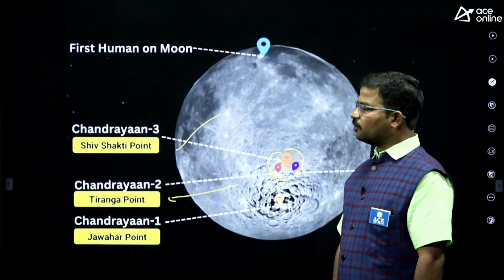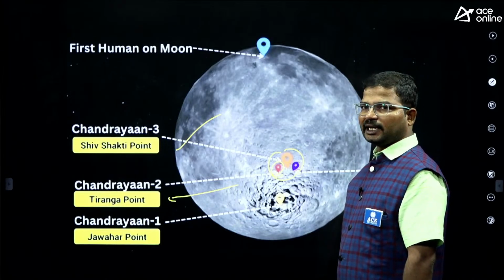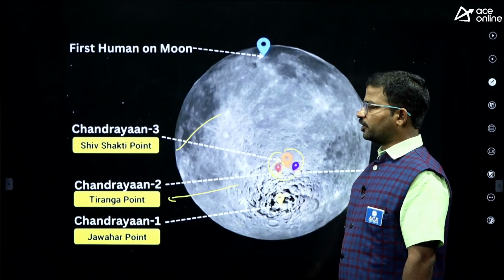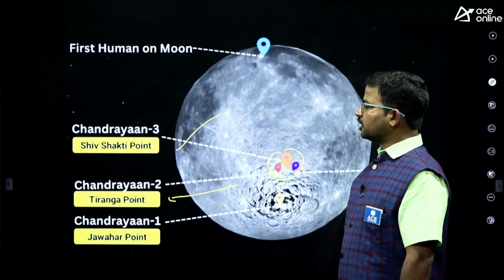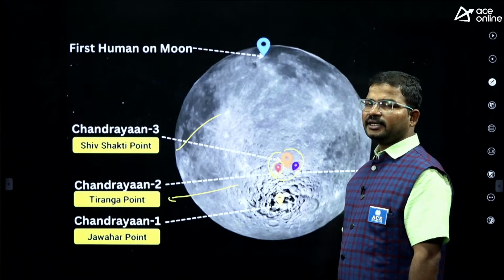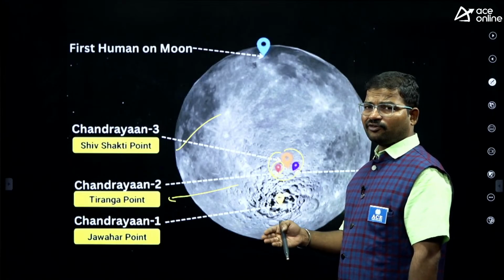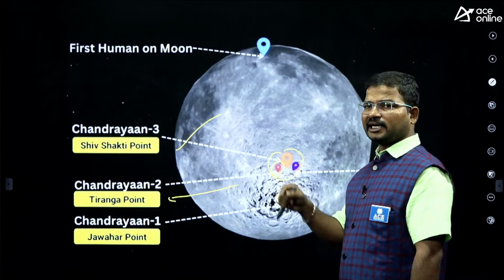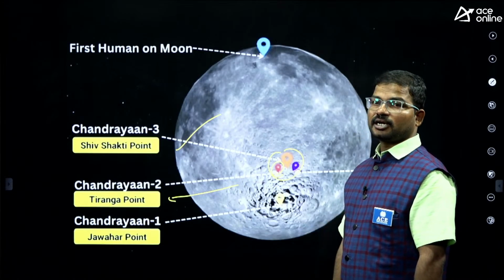So what is the name of the Chandrayaan 3 landing site? Shiva Shakti Point. What is the name of the Chandrayaan 2 landing site? Of course, Chandrayaan 2 did not succeed, but we have now proposed a name for the landing site, and that is Tiranga Point.